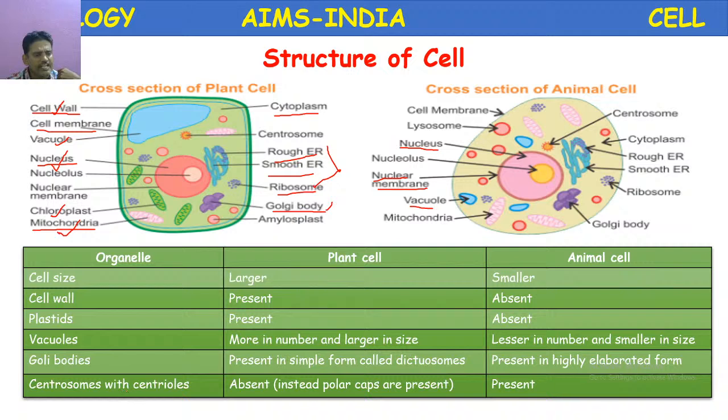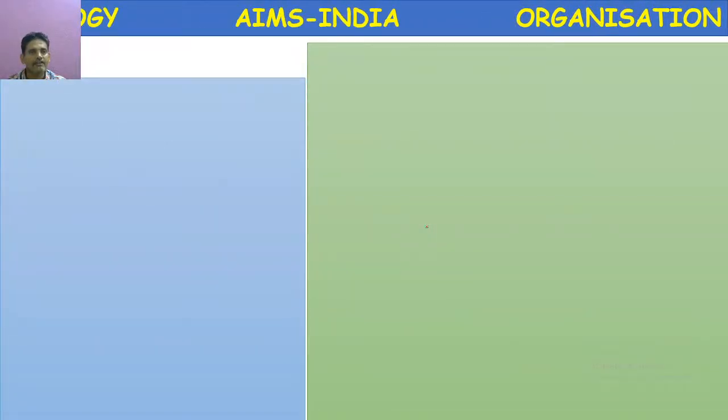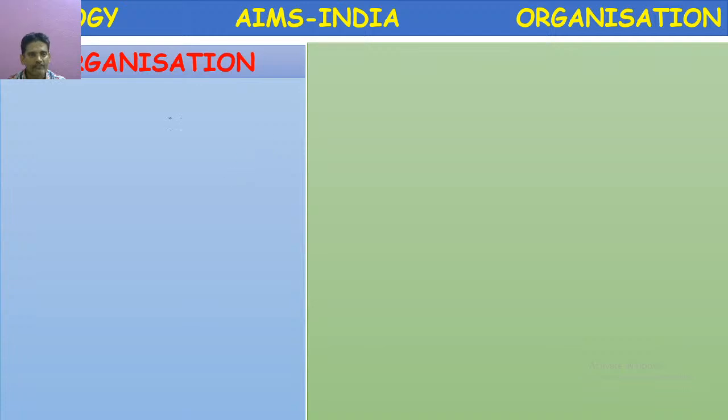Next, centrosomes with centrioles. They are absent in plant cells, but here centrosome is mentioned. Centrosome is produced at the time of cell division in plant cells. Compared to that, in animal cells a clear, distinct centrosome is present, which includes two centrioles and helps in cell division. So this is briefly about the structure of plant cell and animal cell. So let us proceed to the next slide, organization. Actually, what is organization?